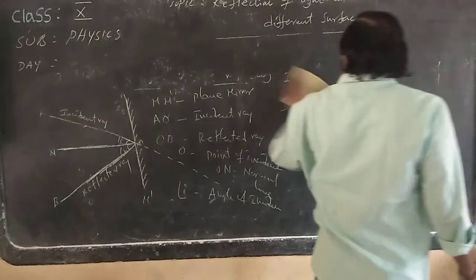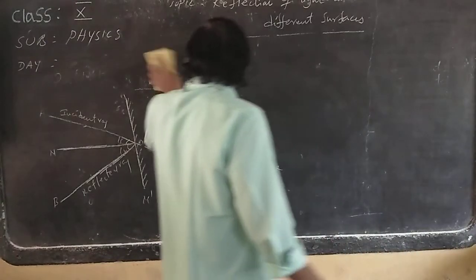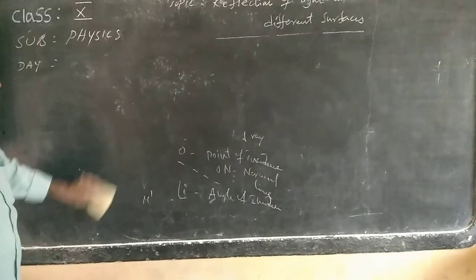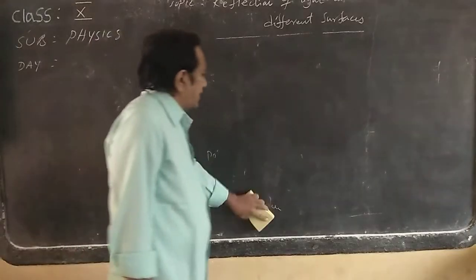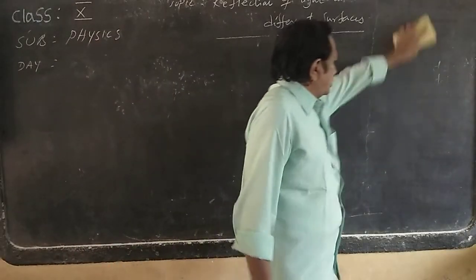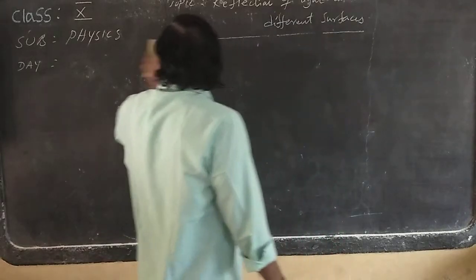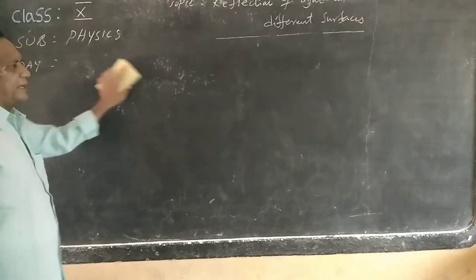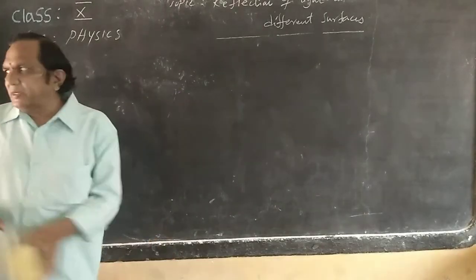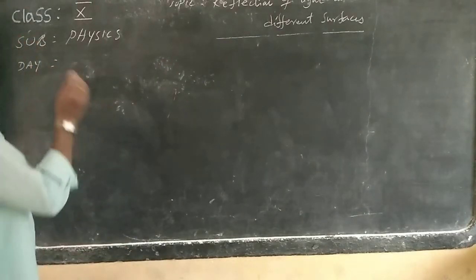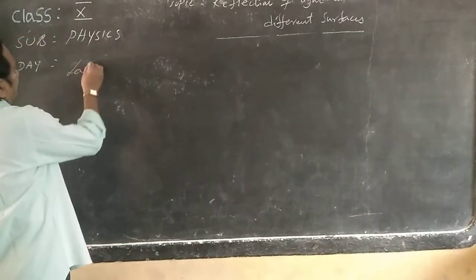This is one of the important activities. If possible, at home you can also do this experiment by changing the different angle of incidence values. Now I will explain. You can make different angles and conduct the experiment, taking different values. Keep this activity in your mind. This is an important lab activity.